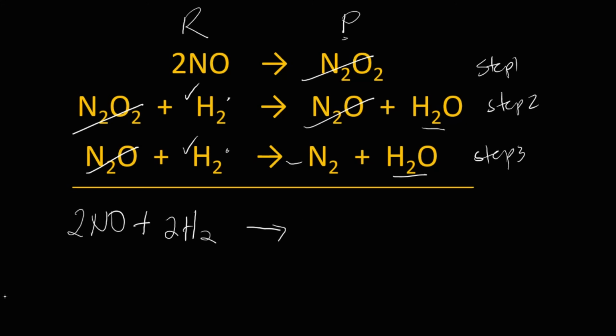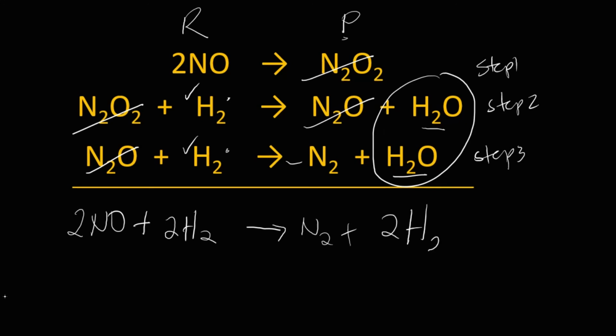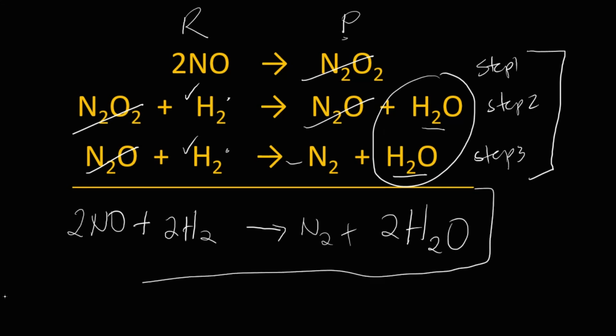We have N2 plus, there are 2 waters, so we can write 2H2O. So from these elementary steps 1, 2, and 3, we are now able to come up with the complex or the overall reaction.